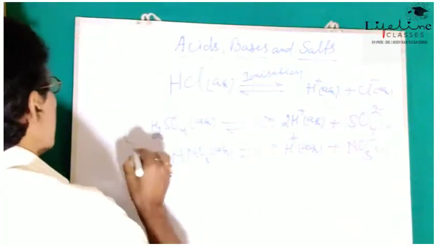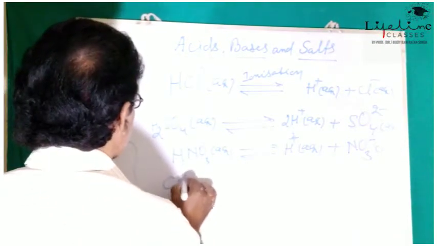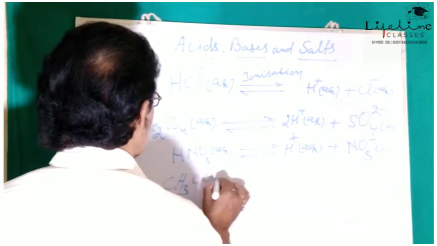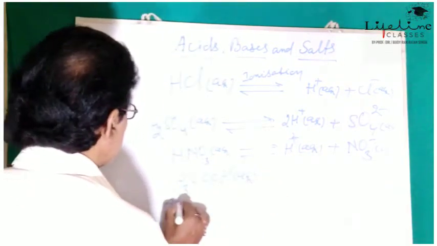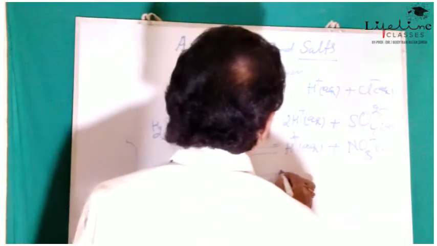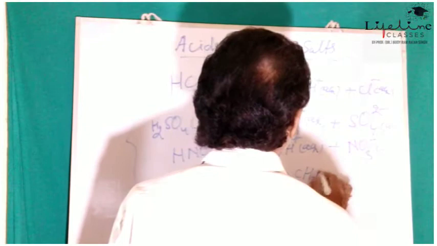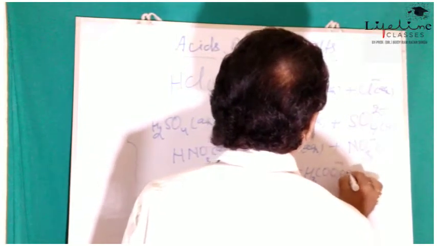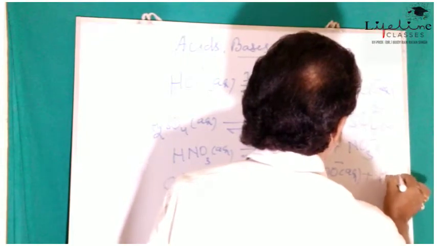These are mineral acids. In the same way, if we have CH3COOH aqueous, means acetic acid, it gets ionized to give CH3COO minus aqueous plus H plus aqueous.